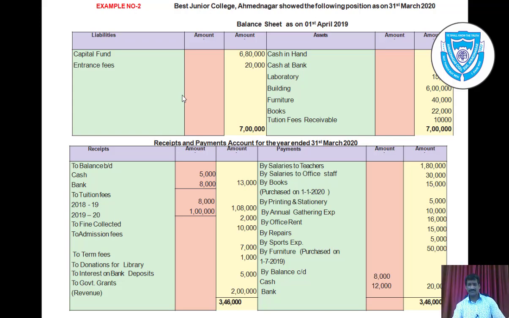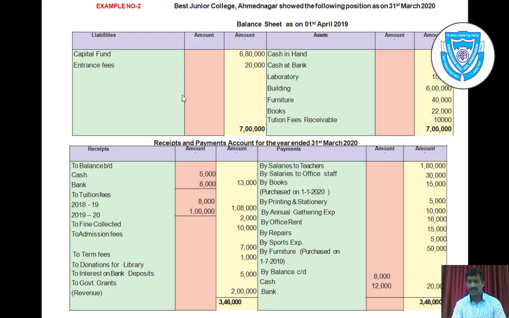Here you must consider that the books of rupees 22,000 are used for the entire year. So on 22,000 you must charge full depreciation, and on rupees 15,000, that means books purchased on 1st January 2020, you cannot charge full depreciation because it is purchased on 1st January.